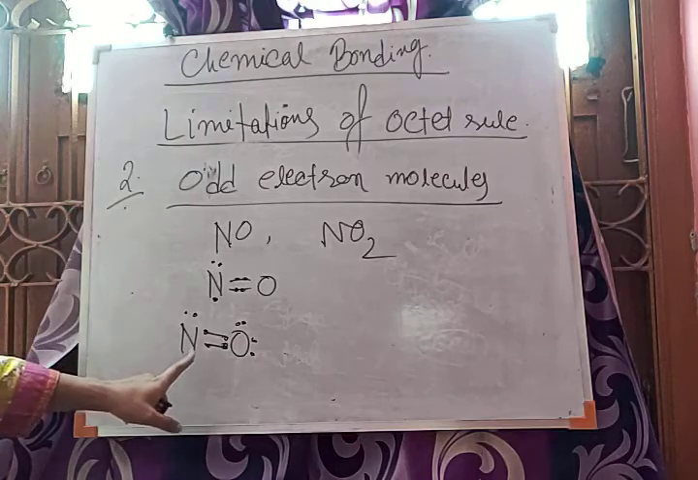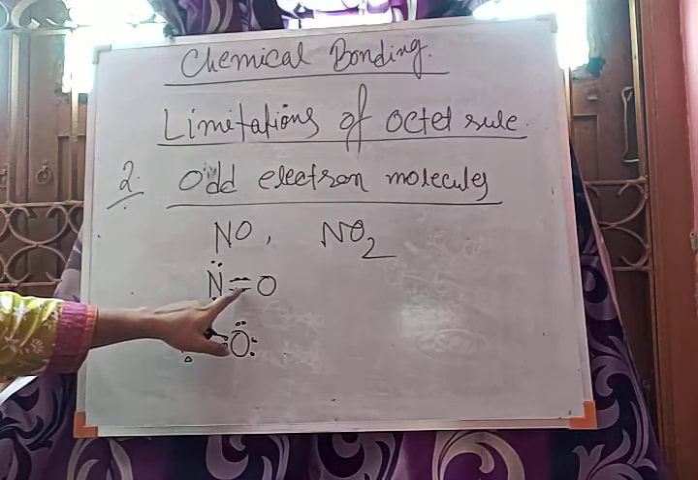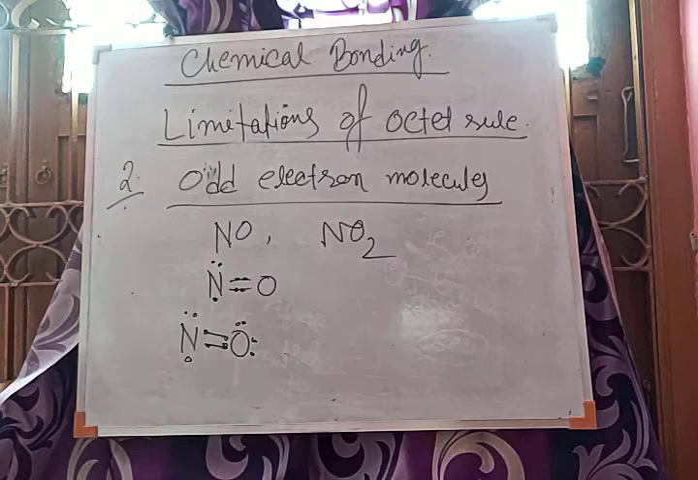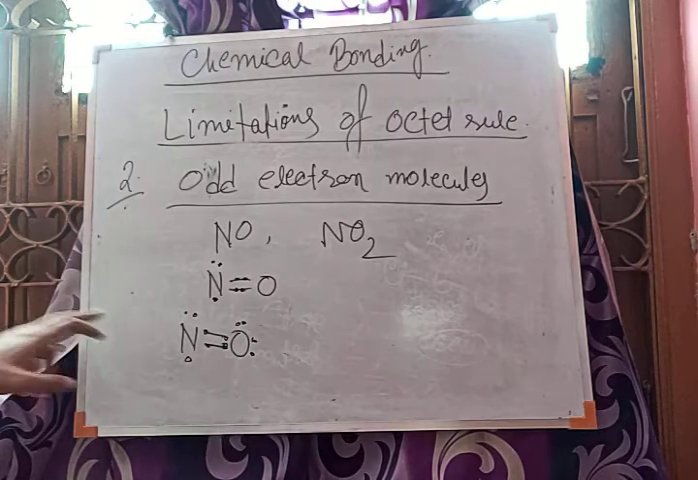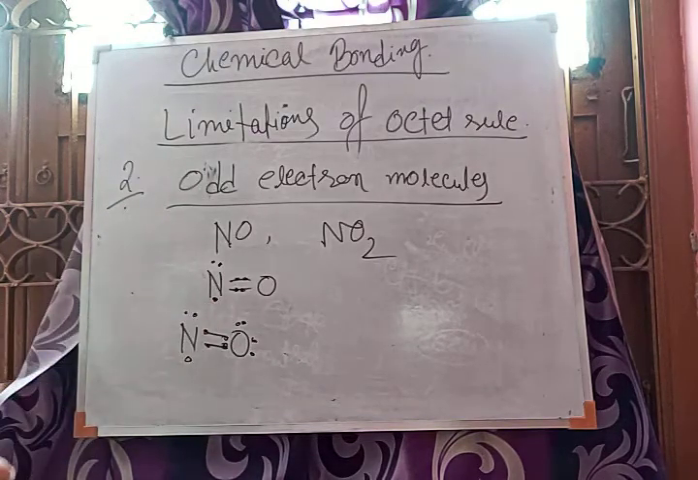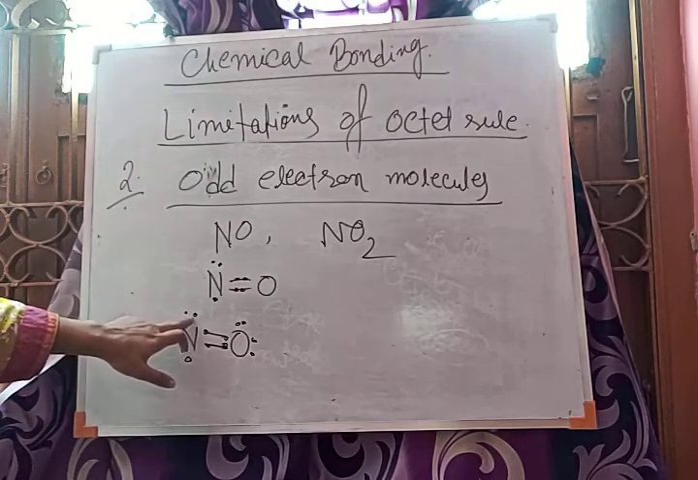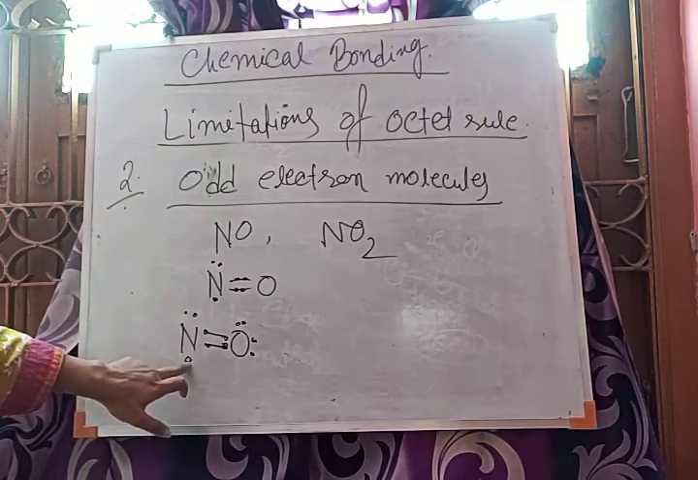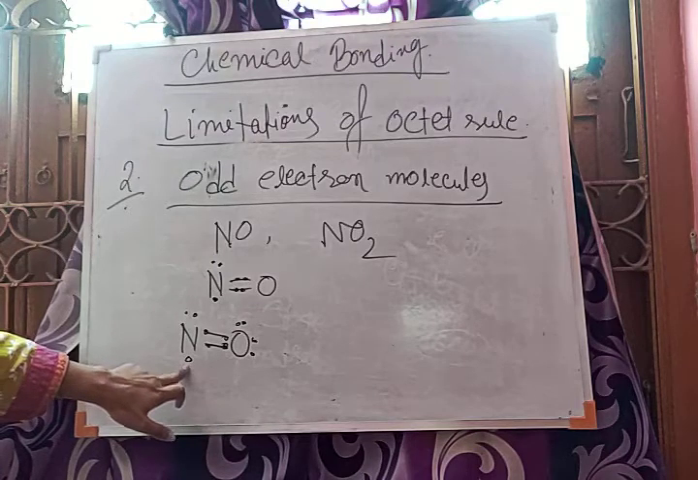Among the 5 valence electrons of nitrogen, 2 are involved in the formation of the double bond, so 3 are remaining. 3 means odd. These are paired, and that is 1 odd electron.